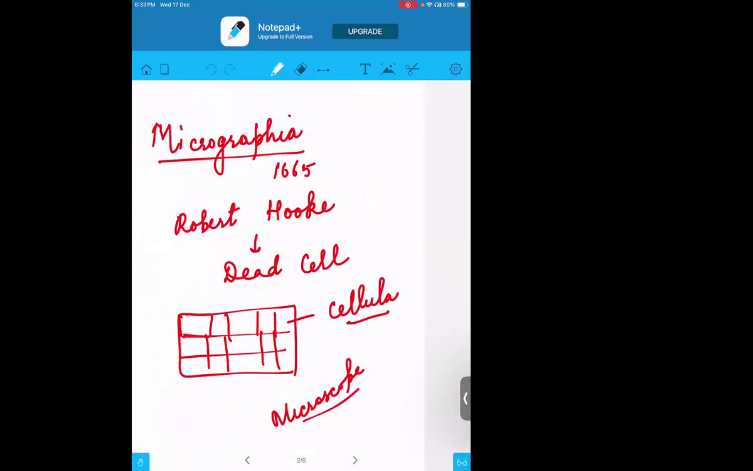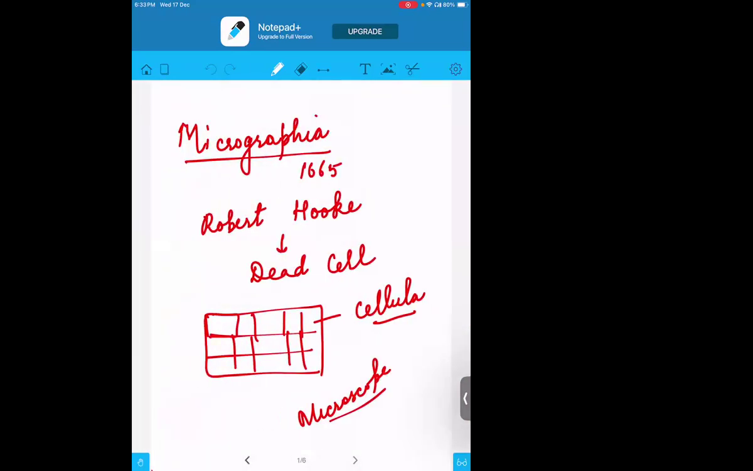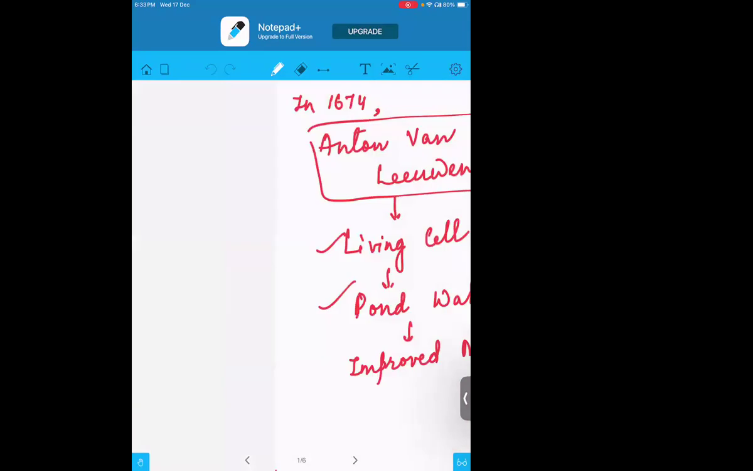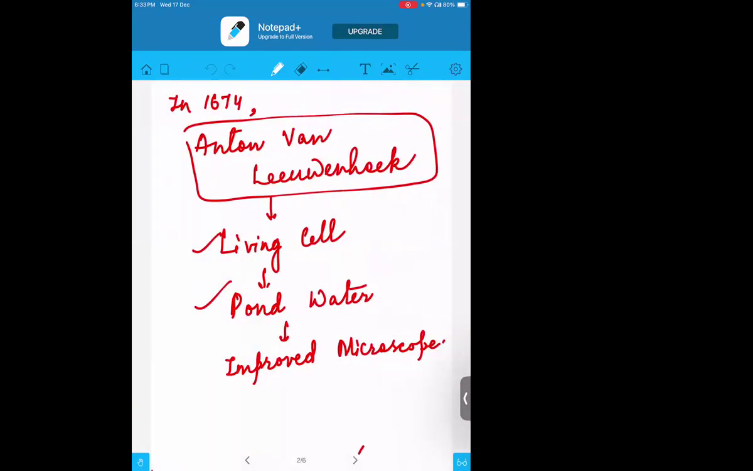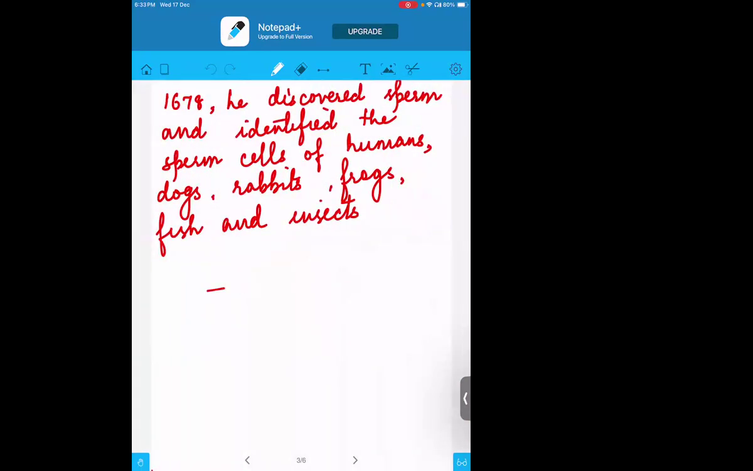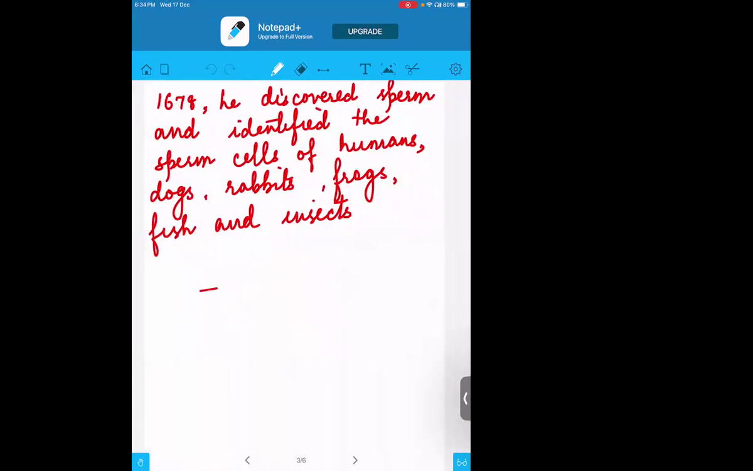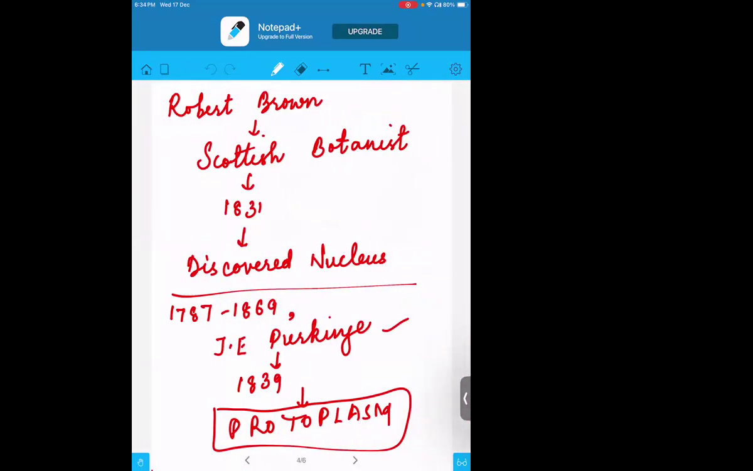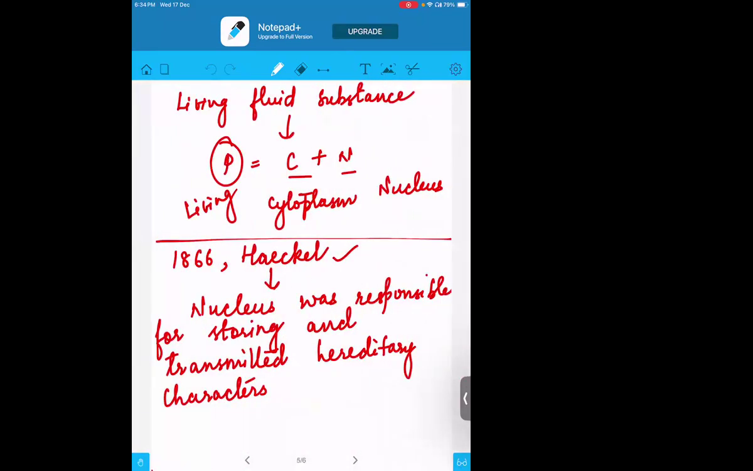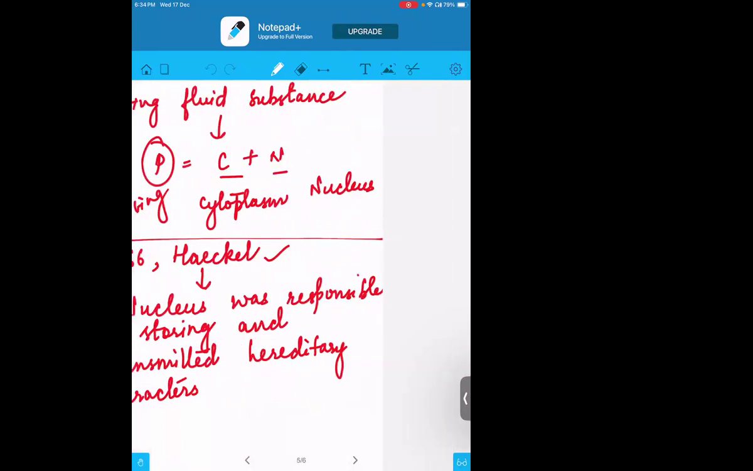The first discovery was a dead cell by Robert Hooke from the bark of a tree. Then the living cell was discovered by Anthony van Leeuwenhoek from pond water. He also discovered the sperm cells of humans, dogs, and rabbits. Then in 1831, the nucleus was discovered by Robert Brown. In 1839, Purkinje gave the word protoplasm, which is the cytoplasm and nucleus together. Then in 1866, Haeckel discovered that the nucleus is responsible for transmitting the characteristics.